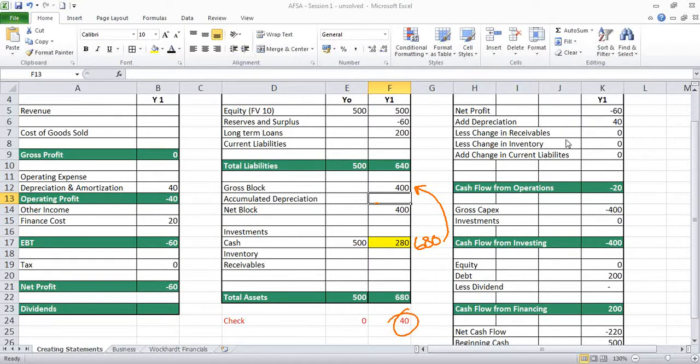It is because once we have bought the assets at the beginning of the year, we have lost 40 crore of the value during the year. That loss of value at the end of the year has to be reflected in terms of accumulated depreciation, which is the amount of value that has been lost by the asset. The net value of the assets at the end of the year would be 400 minus 40, which is 360. The moment I make that adjustment, I put this 40 here, or I just link this 40 to the depreciation number, I find that the balance sheet is again balanced. That again becomes 0. So the task gets solved itself.